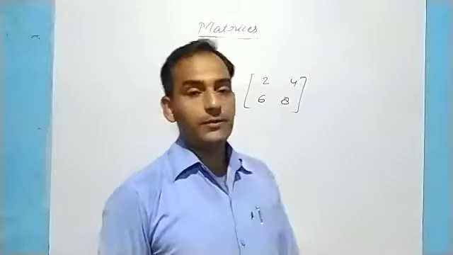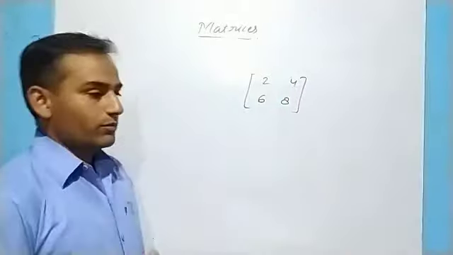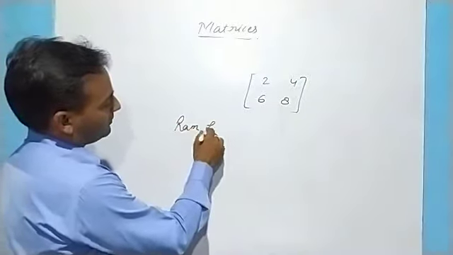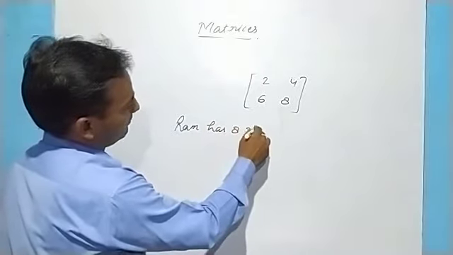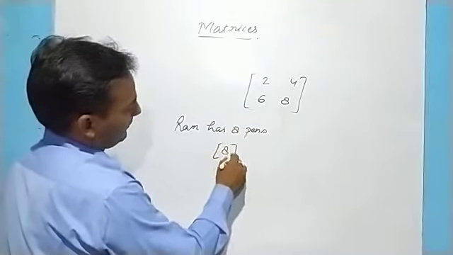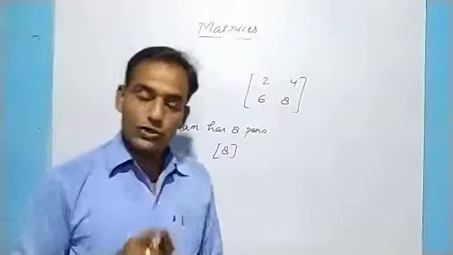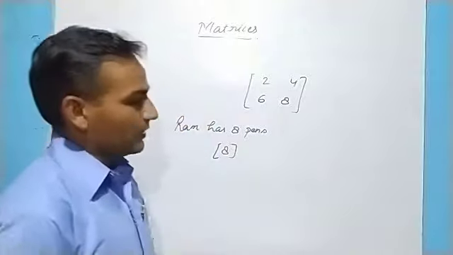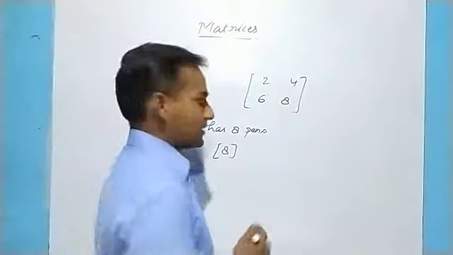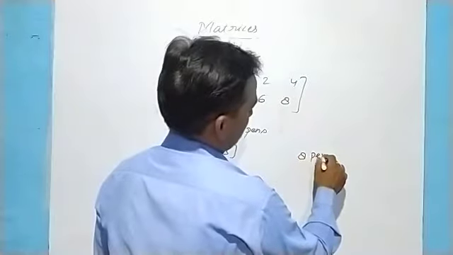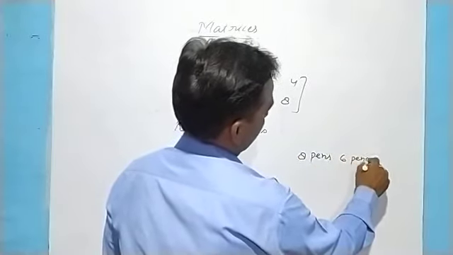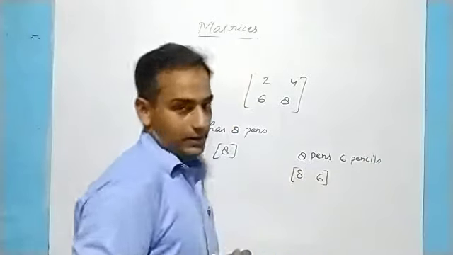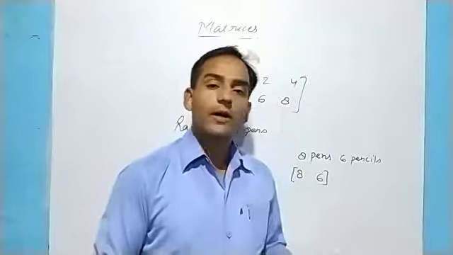If we take an example for this, let us assume that Ram has 8 pens. That means 8 can be written inside the big bracket, and it is understood that the number 8 is the number of pens. If we say Ram has 8 pens and 6 pencils, this also can be written as 8, 6 inside the big bracket. So this is the basic concept about matrices.